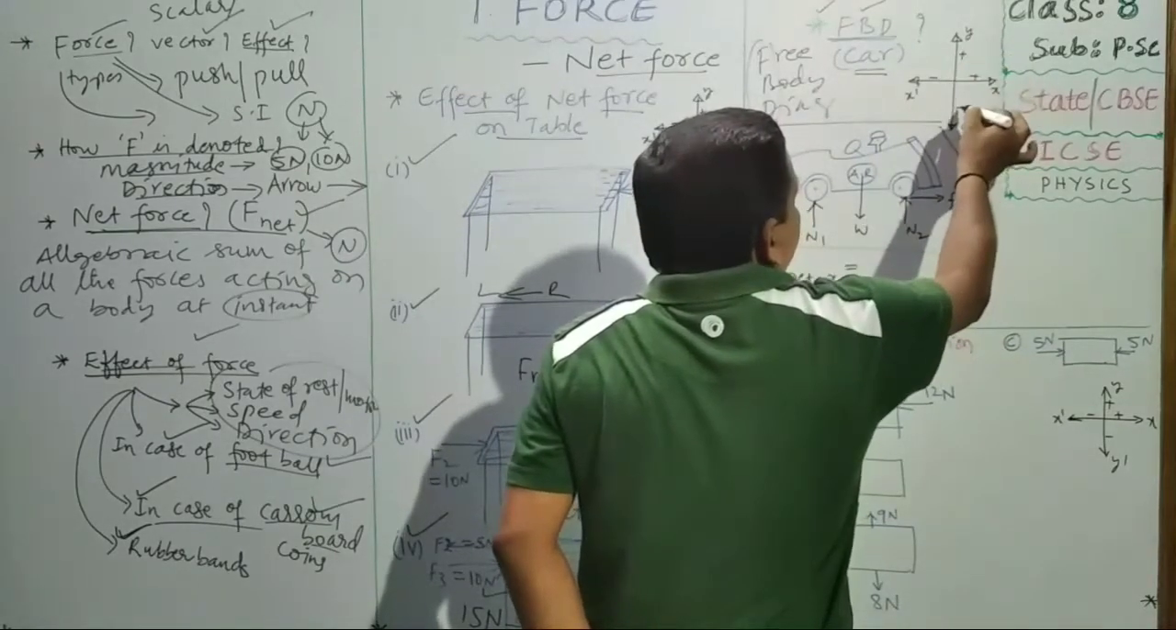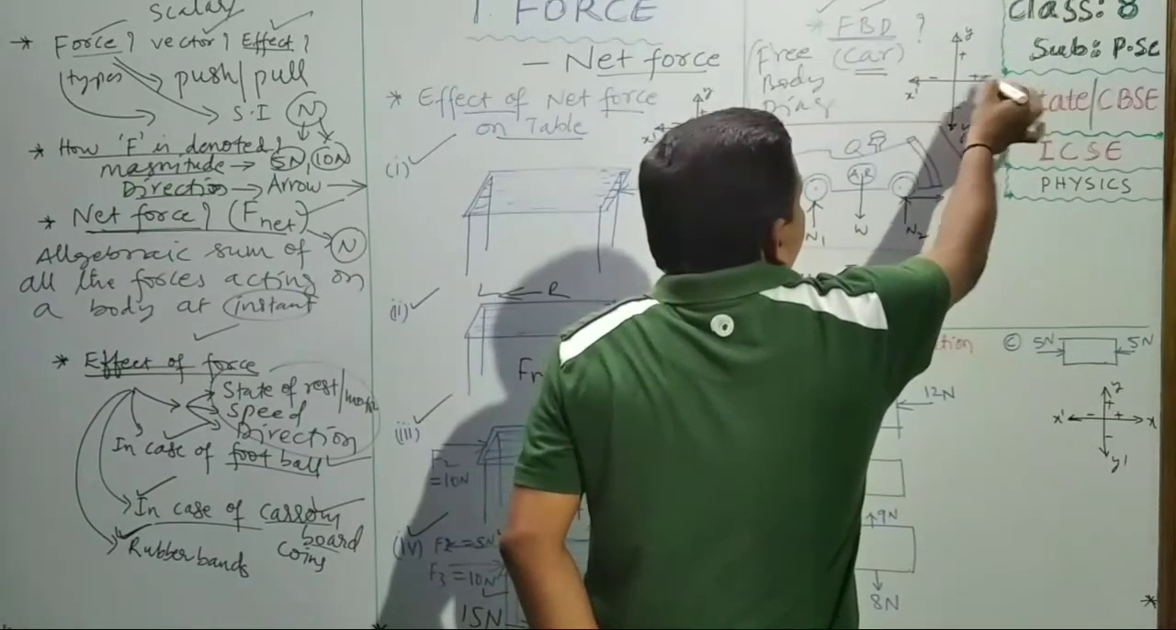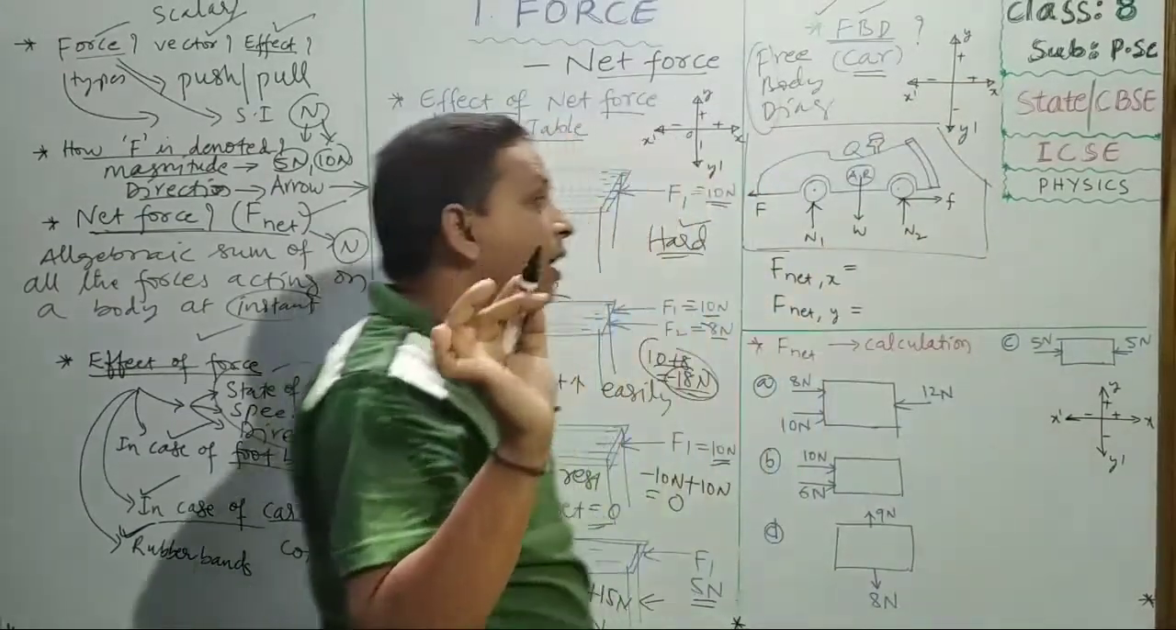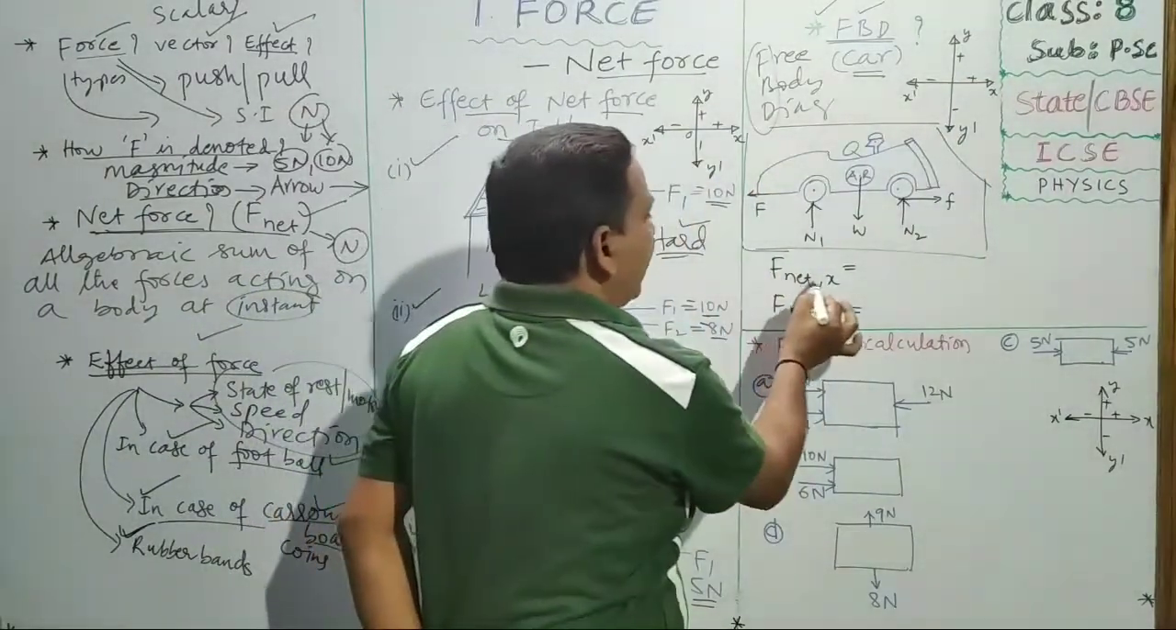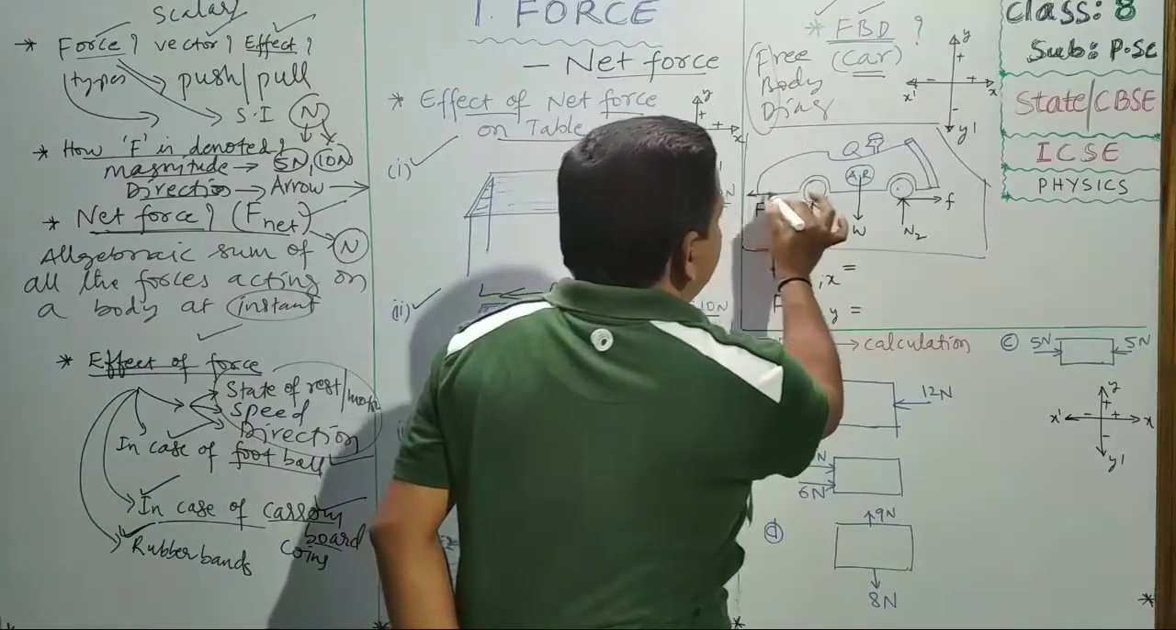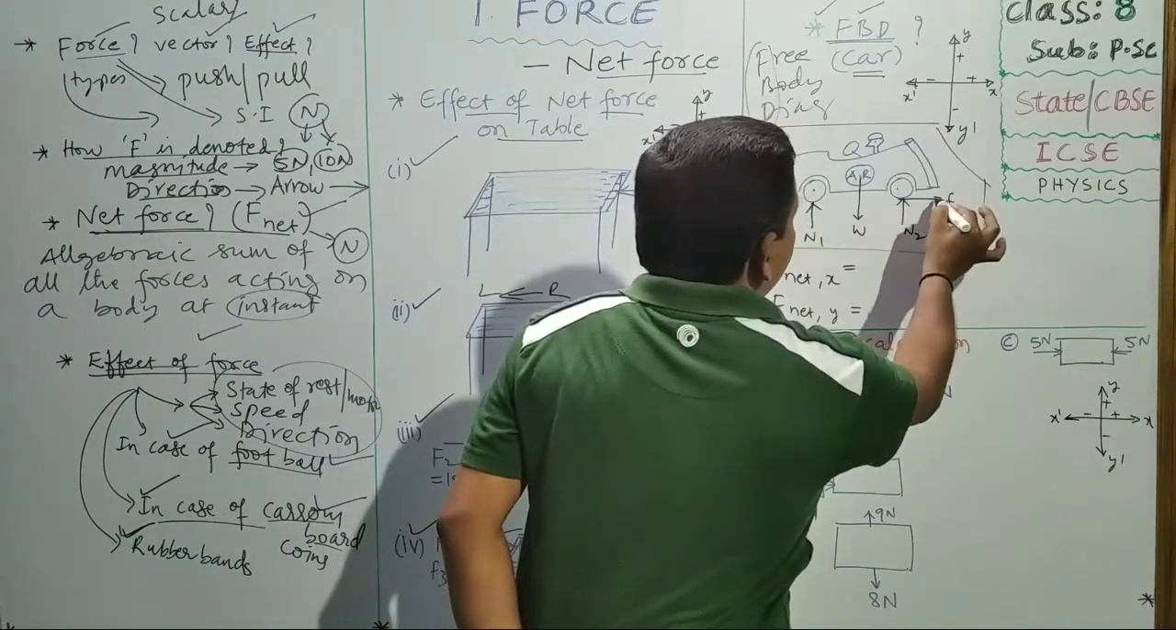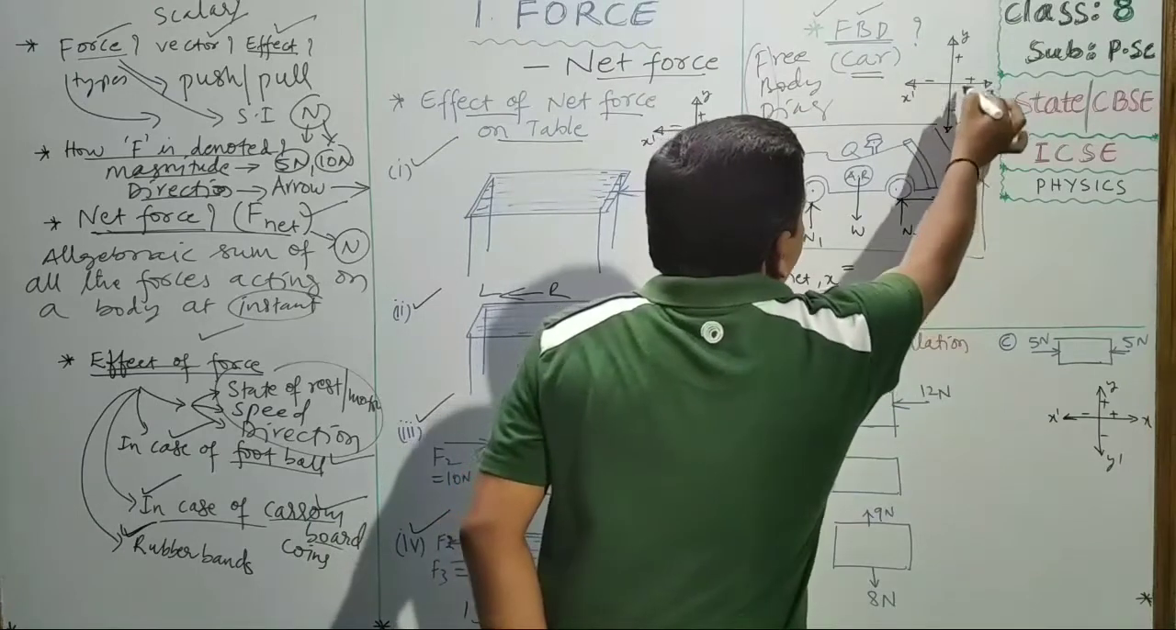Y plus, y dash minus. This side we will take values plus, this side we will take minus. That you remember and carefully observe. And F net acting in x direction. X direction means in this direction, you see. This is working in this direction only, F.